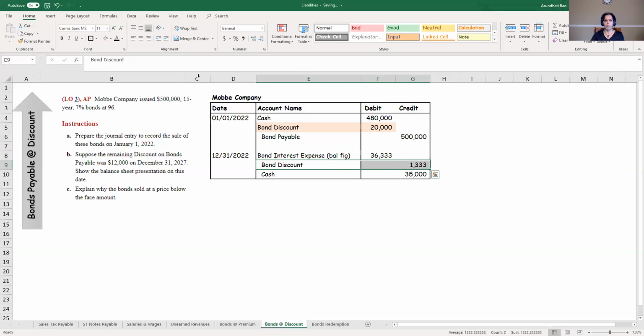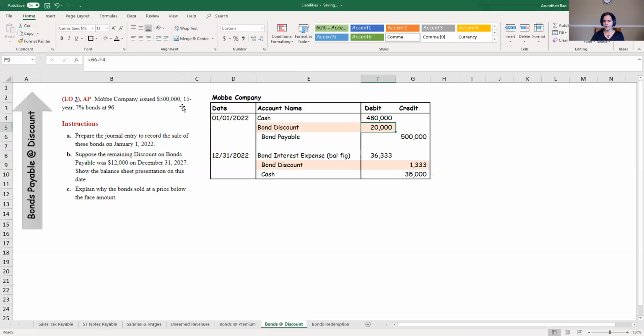So once again, the bond discount is the 20,000 divided by 15 because it's a 15-year life. So this loss, I did not show the loss in the first year, but over the next 15 years, my bond interest expense is going to be higher by 1,333, and I'm going to take a hit on my net income in my financial statements, in my income statement over the next 15 years.